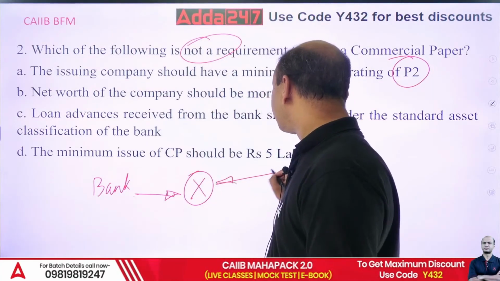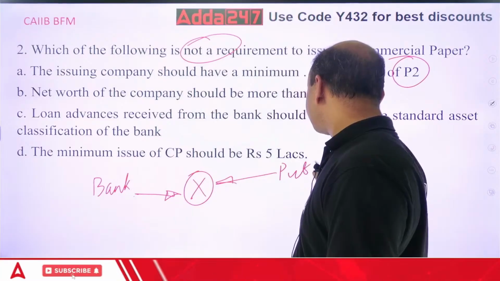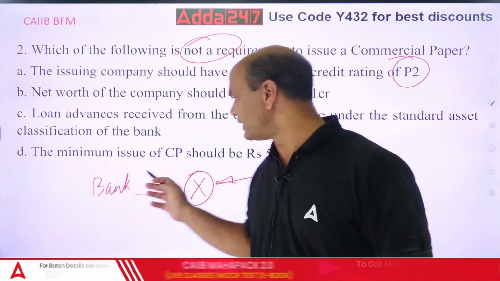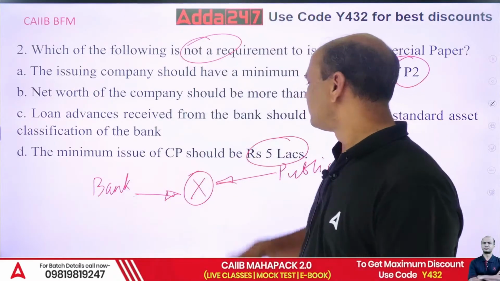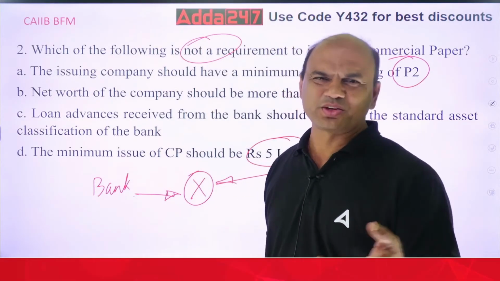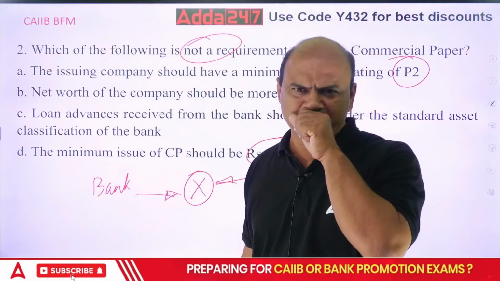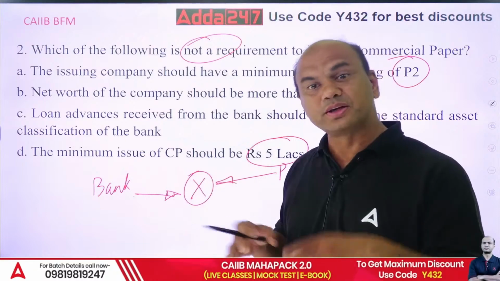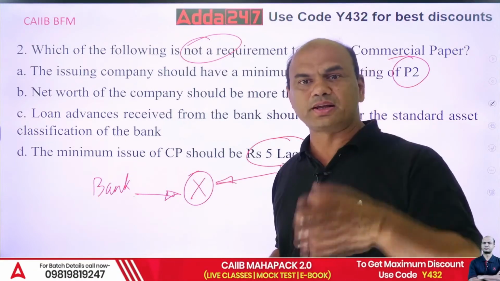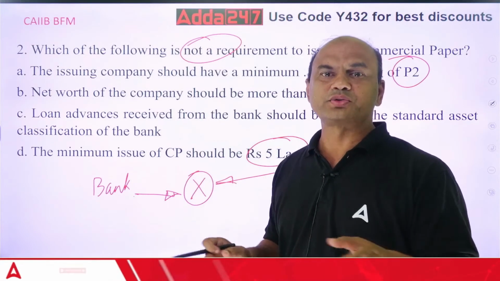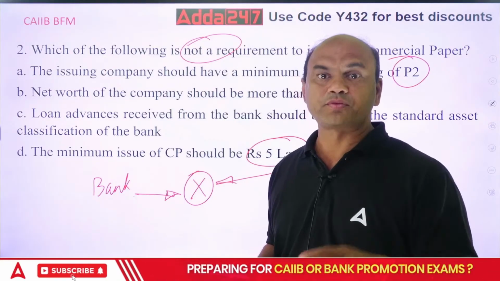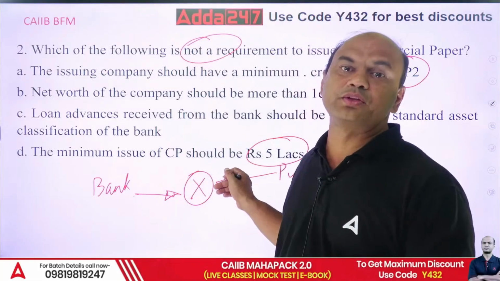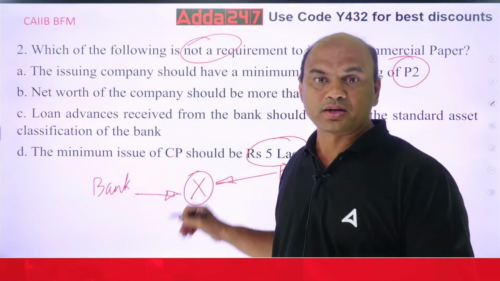Public. Now, public means what? CP is not given to the common public because the CP amount is huge. Minimum investment is 5 lakhs. Now 5 lakhs is not a huge amount actually, but the problem is, the issuance is in multiples of 5 lakhs. So you can't issue a CP for 5 lakhs. You have to issue it for 50,000 crores. And this criteria of 5 lakhs is for the investor. It is not for the issuer.